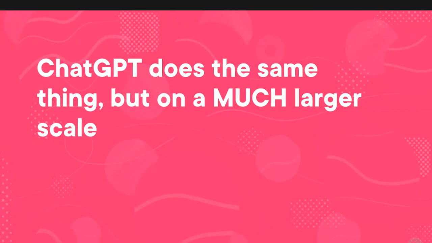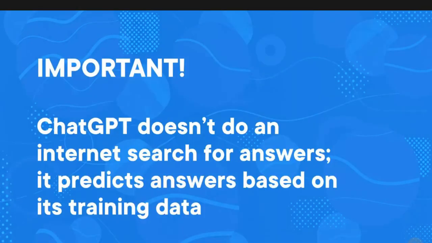It's super, super smart. So it's taking all the information that's been fed to it and basically predicting what word or sentence or paragraph or line of code, for example, would come next. And that's an important point. ChatGPT doesn't do an internet search for answers. Instead, it predicts answers based on its training data. So this is not a new search engine, though some people would argue it could become that, replacing the popular search engines that we have today. But under the covers, it's not actually doing a search. It's just using the data that it was trained on to predict what comes next.